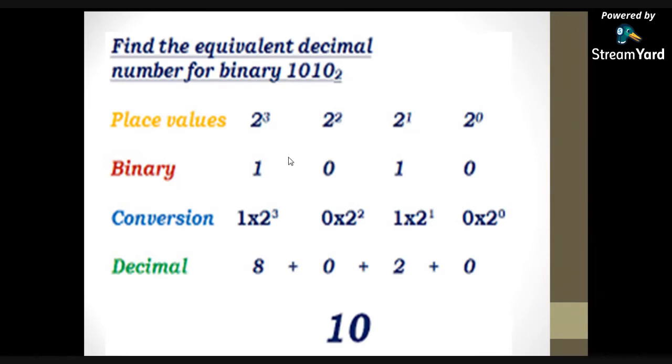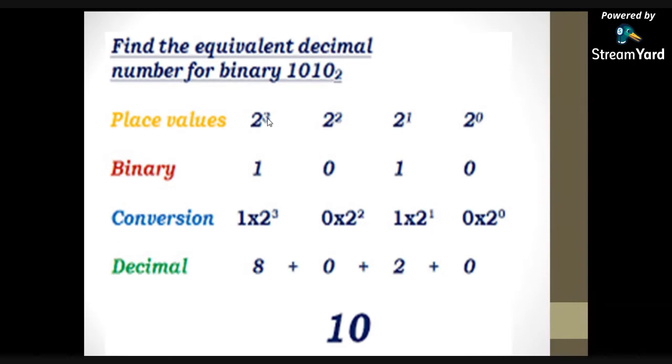So if you compare these bits, the MSB weight is more than this. This bit weight is 2 power 2, this bit weight is 2 power 3, so the MSB bit weight is more than this one. Here the second MSB weight is lesser than the first MSB weight.